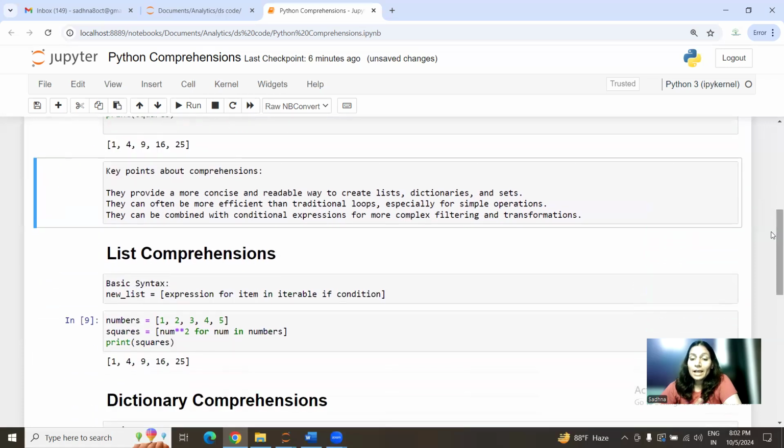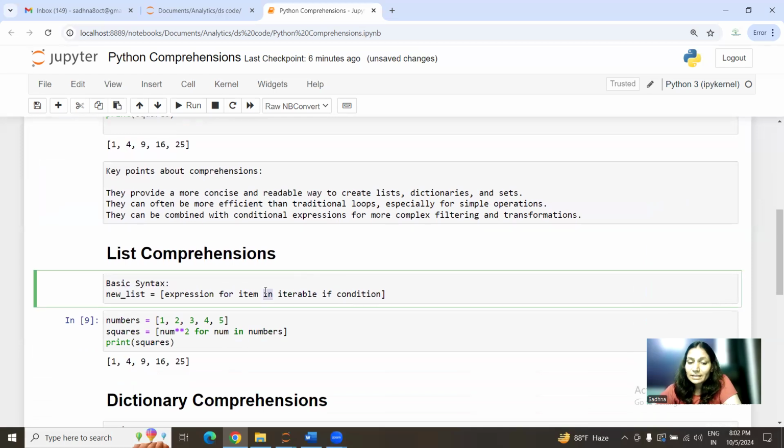First, I'll let you know the basic syntax. First is list comprehension. The basic syntax will be: expression for item in iterable. The iterable can be a list, dictionary, set, it can be anything. And then you are applying a certain condition if you have any. So expression, for loop, item in that iterable, and then condition if you have any.